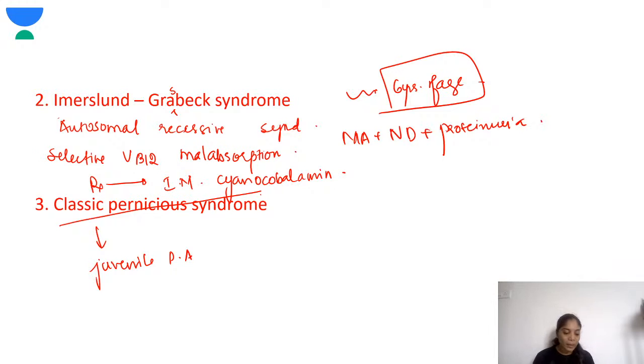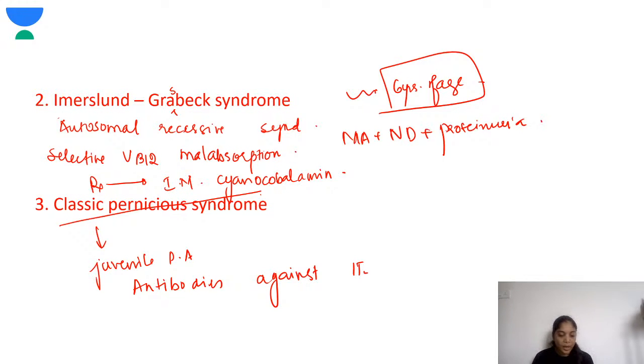Over here, they have antibodies against intrinsic factor. So these children have antibodies against intrinsic factor, and as a result the intrinsic factor is not able to bind to the cobalamin.